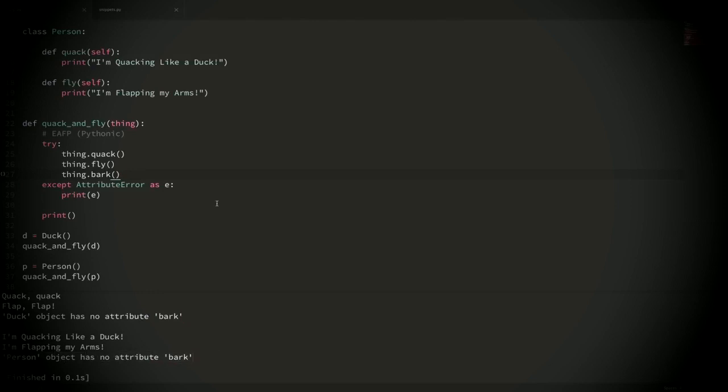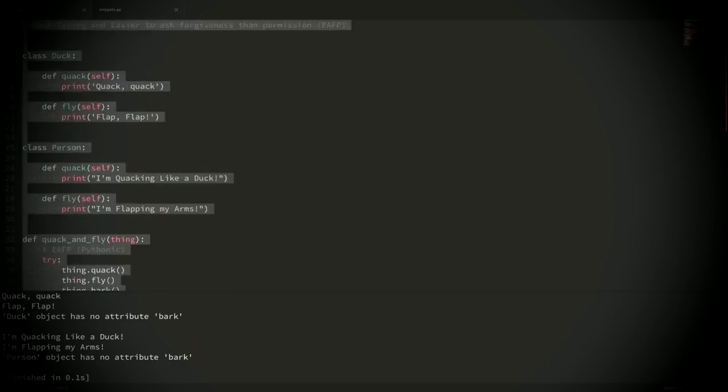So if you see people talking about how it's easier to ask forgiveness than permission, then this is what it means. It means try to do something, and if it works, then great, and if not, then just handle that error. Now, this concept actually extends to other use cases outside of the use case that we're using it for here.